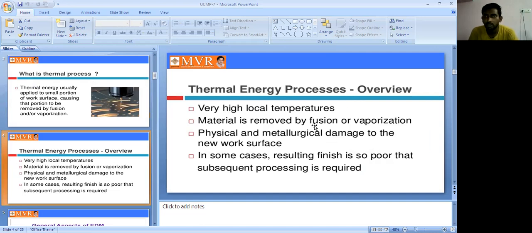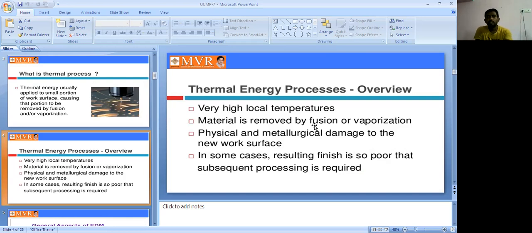Here we are using DC power directly. We have a cathode and an anode. The anode is always the workpiece, and the cathode is always the tool. Based on this cathode and anode, the tool, the cathode, produces a spark. Based on the spark, the metal is removed. That is called the thermal energy process.